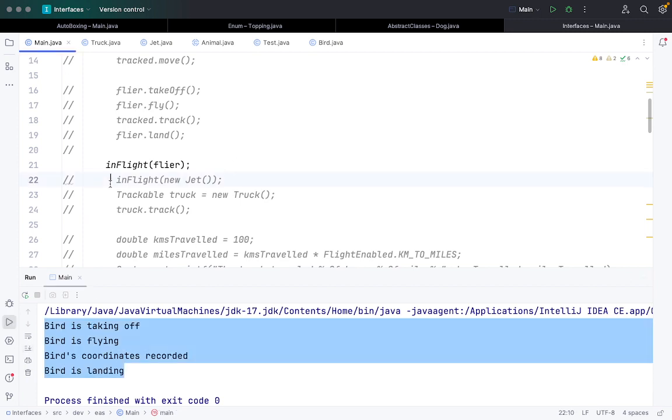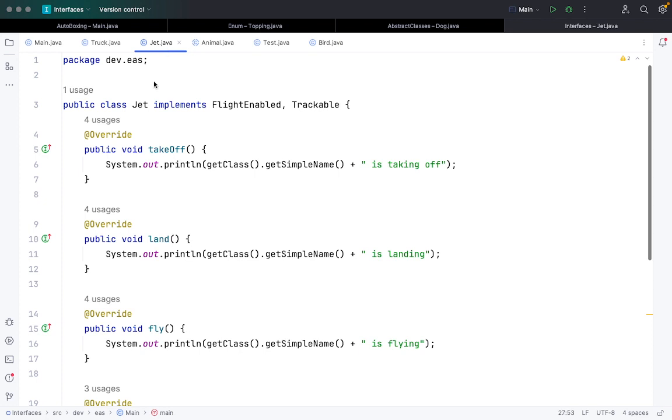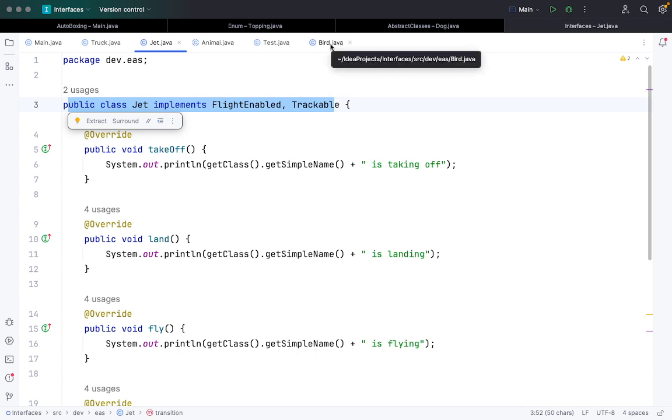Now let's do something else. Let's create a new class called Jet. Jet only implements FlightEnable and Trackable. It doesn't implement the animal aspect, because Jet is a man-made thing, so it is different from Bird. So we are not adding the animal aspect of move here.